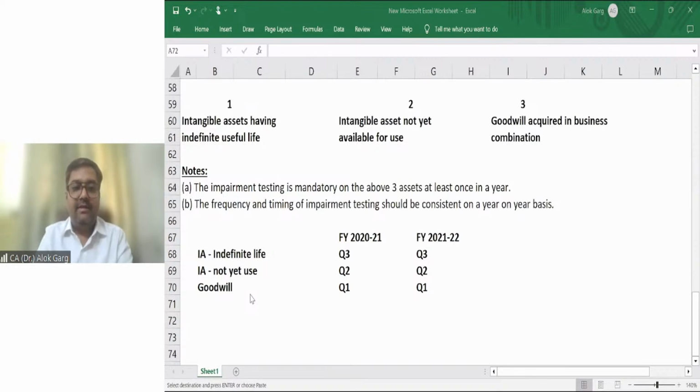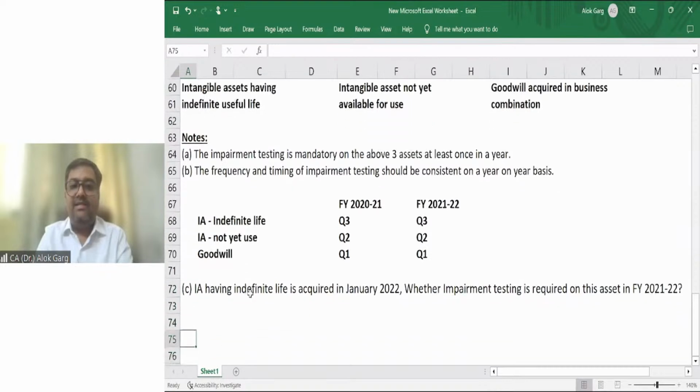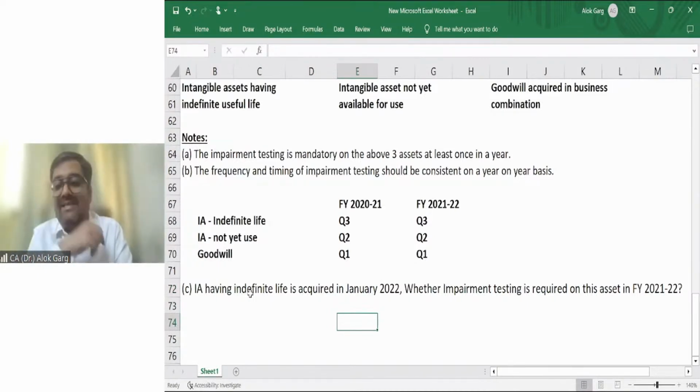Note number C. Intangible asset having indefinite life is acquired in January 22. Whether impairment testing is required on this asset in FY 21-22. Friends, in financial year 21-22, in the month of January, which is the last quarter, the company has acquired an intangible asset which is having an indefinite life.